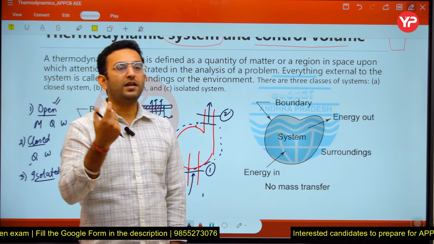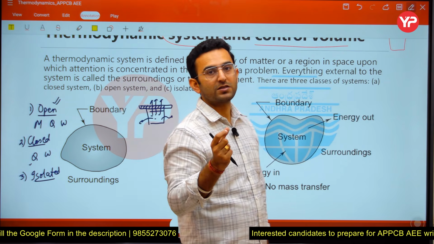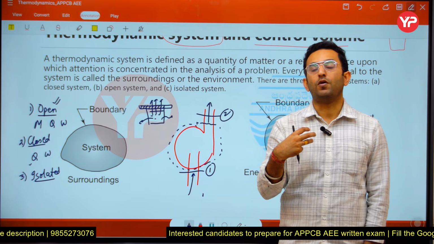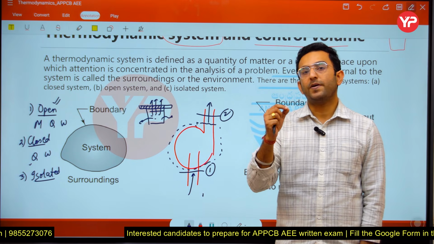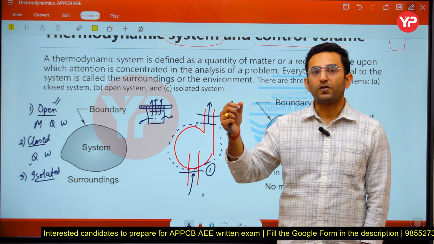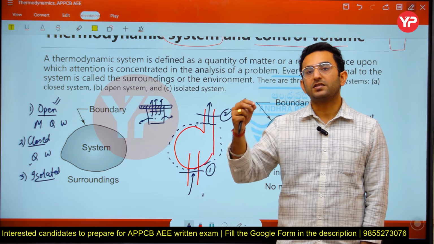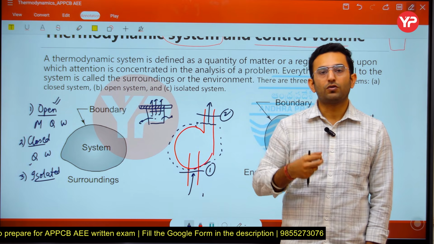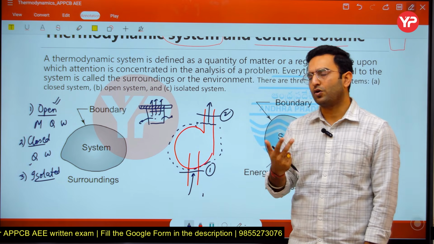Or any other example I take, that is a thermoflask. In the case of a thermoflask, we have a certain amount of water, maintained at a particular temperature. You are going to observe in the case of a thermoflask that the water is maintained at the same temperature, no matter if it is at a higher temperature or at a cold state. Its temperature is not going to change.